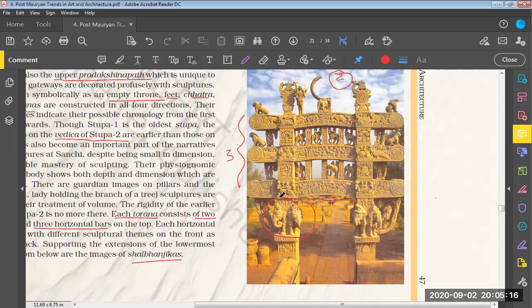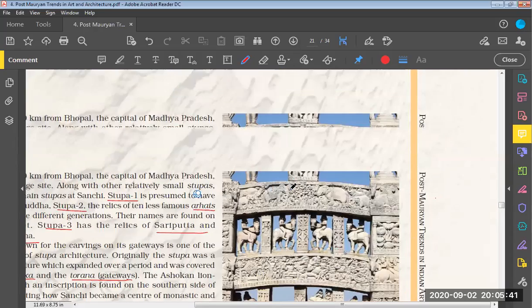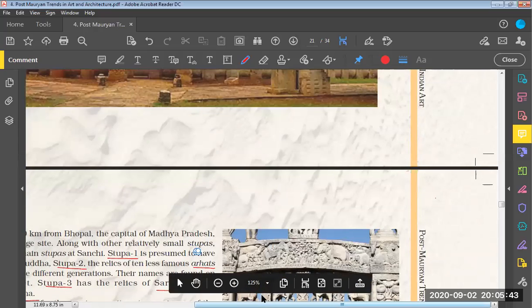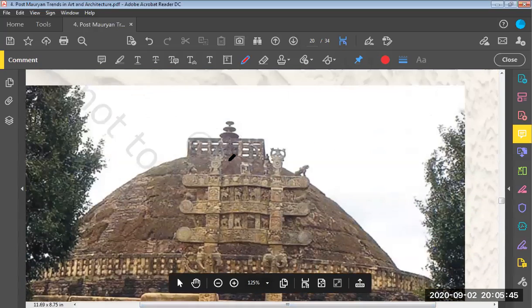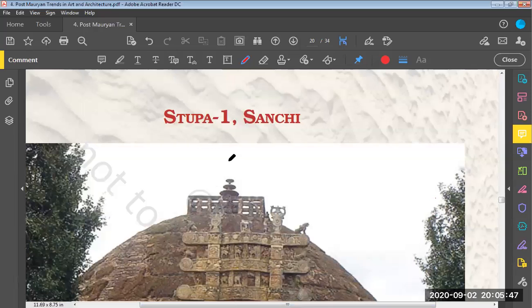It is considered that Shalbhanjika was a magical person; anyone having health problems, the moment she touches the person, that person gets healed. So this is Shalbhanjika. The lowermost horizontal bars are being supported by the Shalbhanjikas. We had already discussed this particular Sanchi Stupa, right?